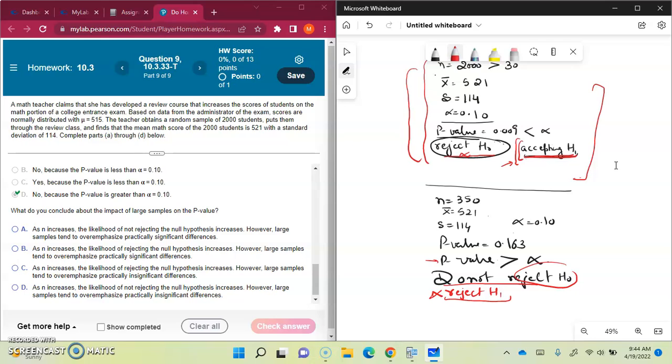Yeah, we rejected, the sample size was bigger, the null hypothesis was rejected. However, large samples tend to overemphasize practically insignificant differences. It was not practically significant, so no. As n increases, the likelihood of rejecting the null hypothesis increases. However, large samples tend to overemphasize practically insignificant differences. So I think this is the option.